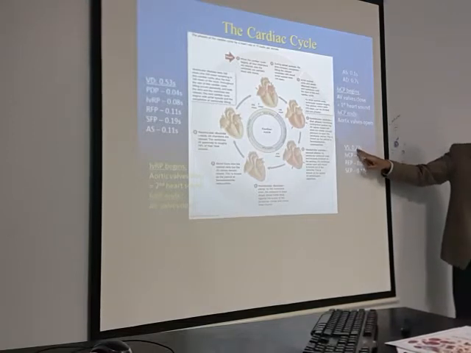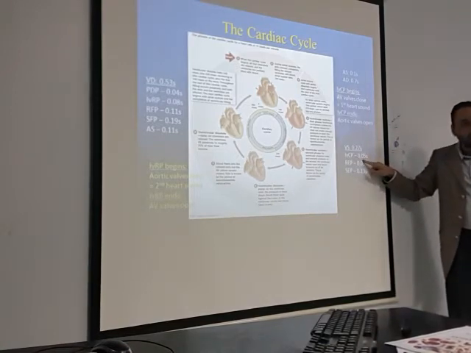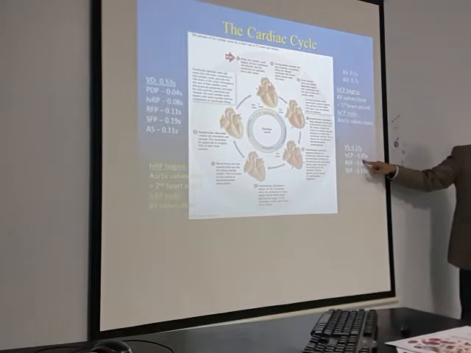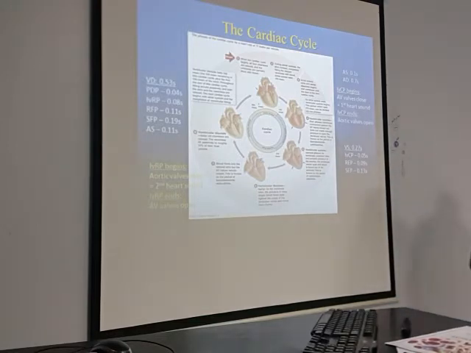Now we have to divide this so that it equals 0.27. With me so far? Okay. So isovolumic contraction phase is 0.05 seconds. Now this contraction of the ventricular muscle overcomes the pressure inside the aorta and the pulmonary. Overcomes means it will open.